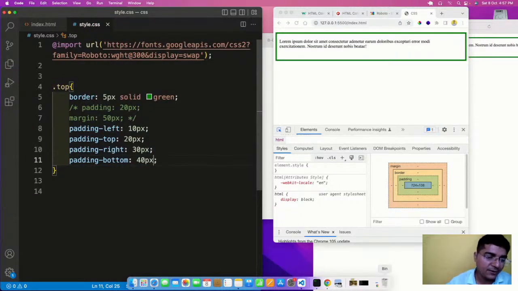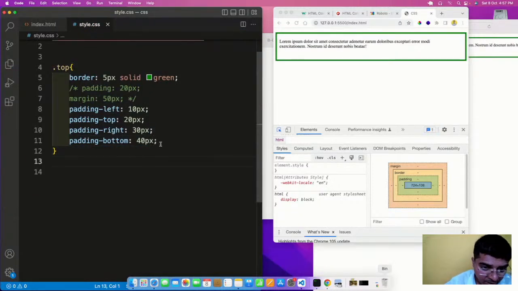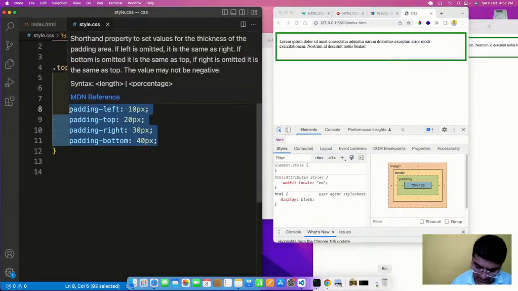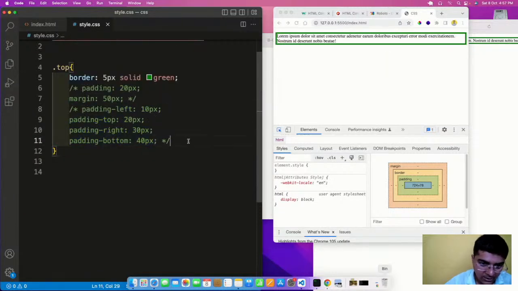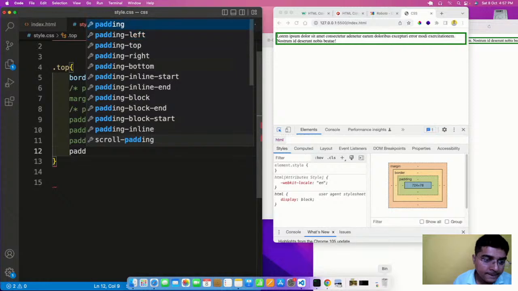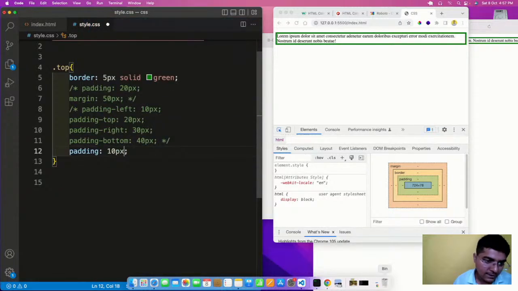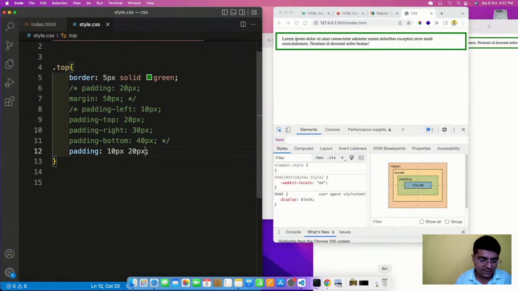So you can have different padding for different sides also. Or let me have another way. Padding of 10px and 20px. 10px is for top and bottom. 20px is for left and right.